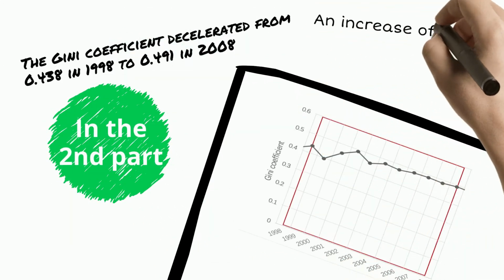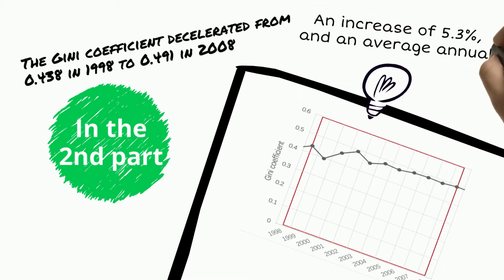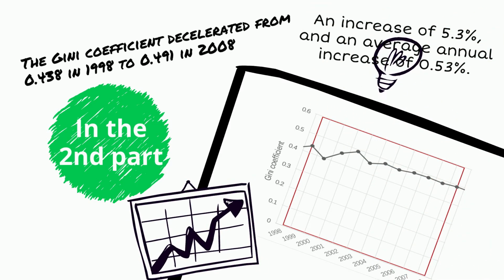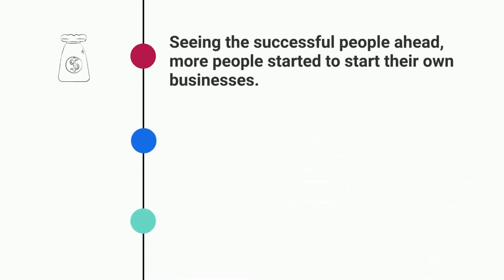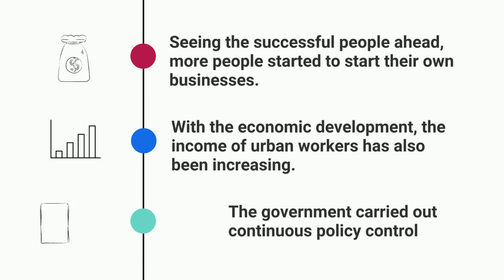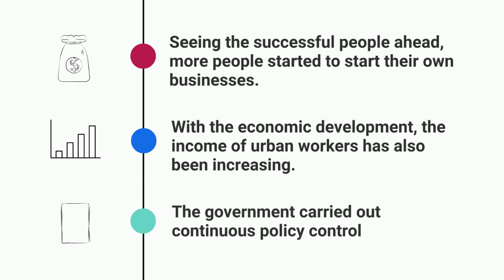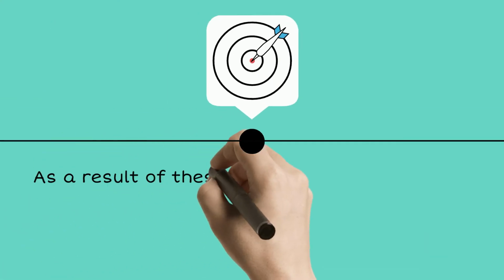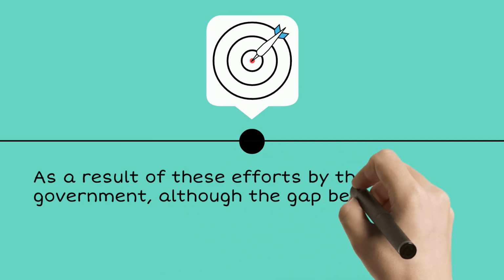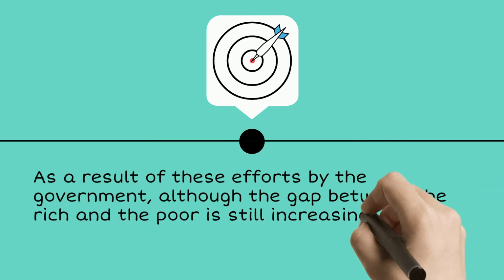1998 to 2008 was the second stage. The Gini coefficient has an average annual increase of 0.53%. More people started their own businesses and the income of urban workers has also been increasing. At the same time, the government increases tax on high income. As a result of these efforts by the government, although the gap between the rich and the poor is still increasing, the increase is getting smaller and smaller.